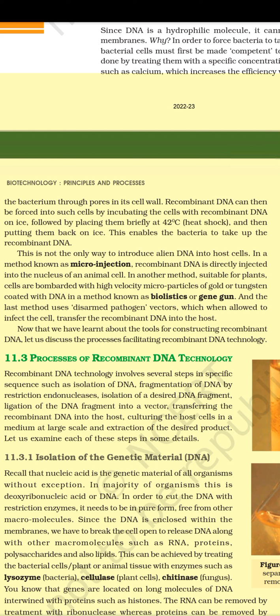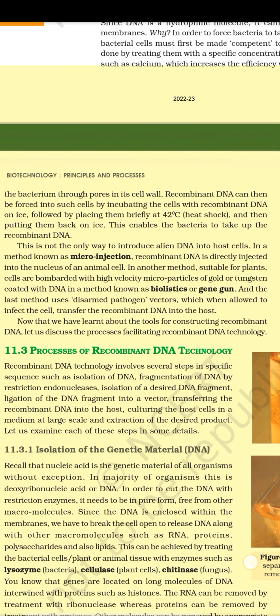In a method known as microinjection, recombinant DNA is directly injected into the nucleus of an animal cell. In another method, suitable for plants, cells are bombarded with high-velocity microparticles of gold or tungsten coated with DNA in a method known as biolistics or gene gun. And the last method uses disarmed pathogen vectors, which when allowed to infect the cell, transfer the recombinant DNA into the host. Now that we have learned about the tools for constructing recombinant DNA, let us discuss the process of recombinant DNA technology.